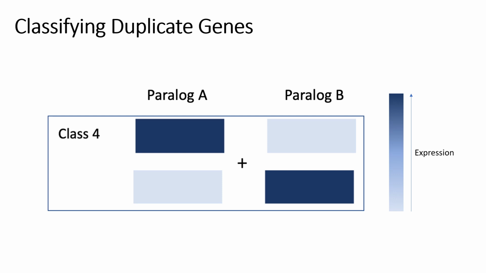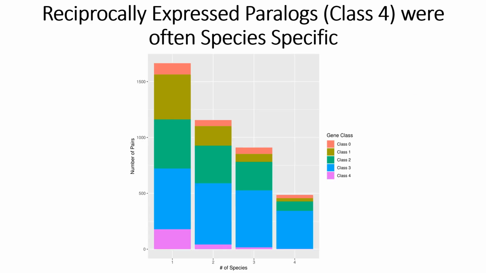However, we are most interested in class 4 duplicate genes. Duplicates were categorized as class 4 when reciprocal expression was seen, where in one cell there was a bias in expression towards paralog A, yet in another cell there was bias expression towards paralog B. Class 4 duplicate genes were often species-specific, meaning that if a pair was classified as class 4 in one species, it is probably not classified the same way in any of the other species.